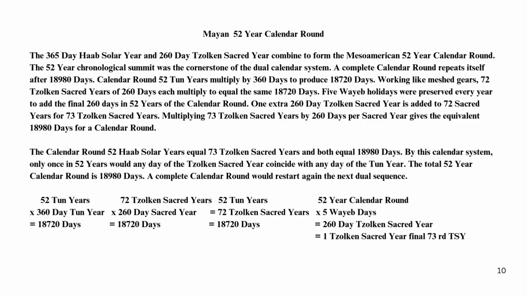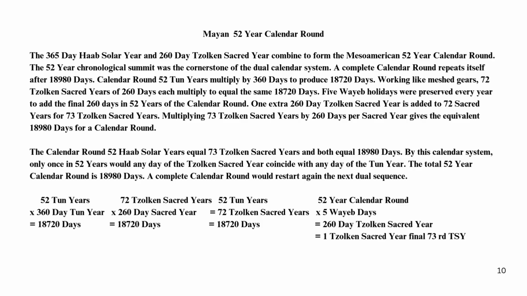By this calendar system, only once in 52 years would any day of the Tzolk'in sacred year coincide with any day of the Tun year. The total 52-year calendar round is 18,980 days. A complete calendar round would restart again the next dual sequence. 52 Tun years times 360-day Tun year equals 18,720 days. 72 Tzolk'in sacred years times 260-day sacred year equals 18,720 days.